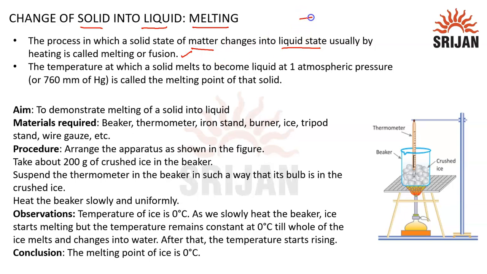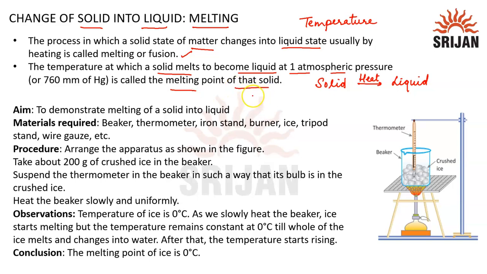So we know that by increasing or decreasing the temperature, we can change the state of matter. So if we have a solid state of matter, we can heat it up and it can be converted to liquid. This process is called melting. But this process takes place at a specific temperature. So the temperature at which the solid melts to become the liquid at a particular pressure, and in this case we will take standard pressure, which is 1 atmospheric pressure, will be known as the melting point of that particular solid.